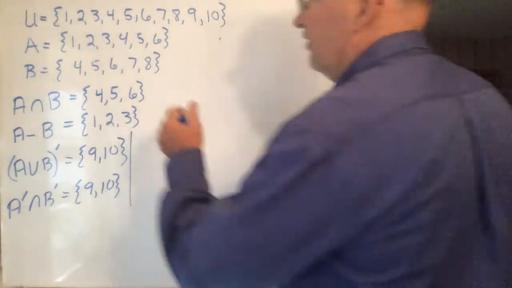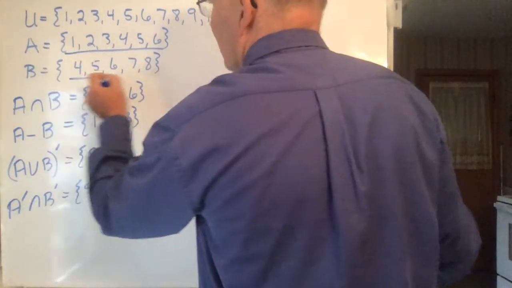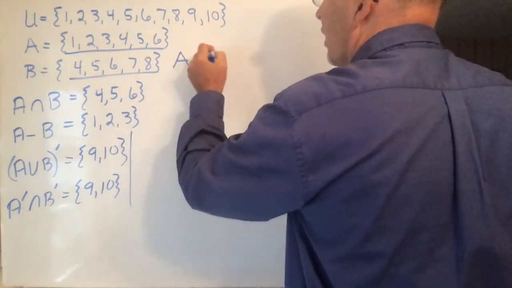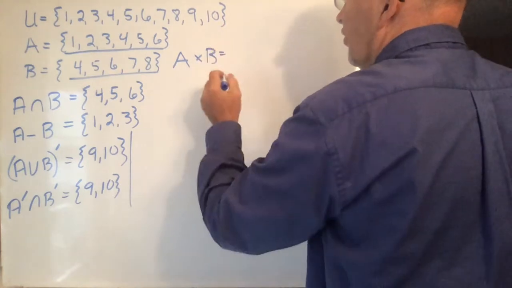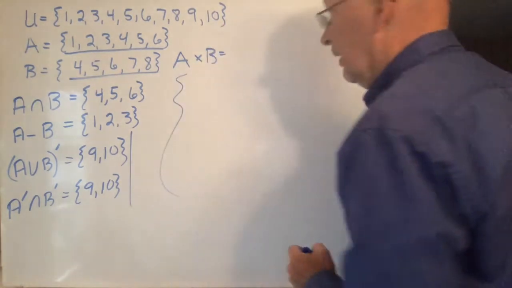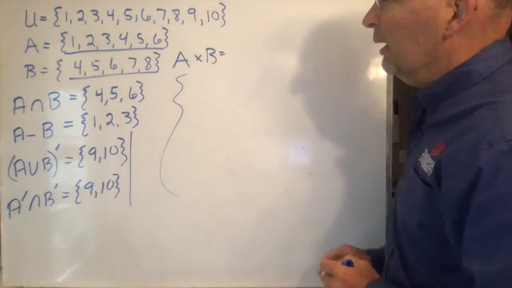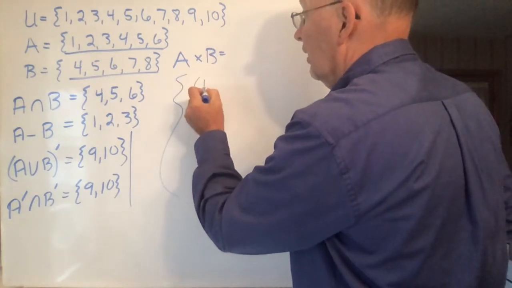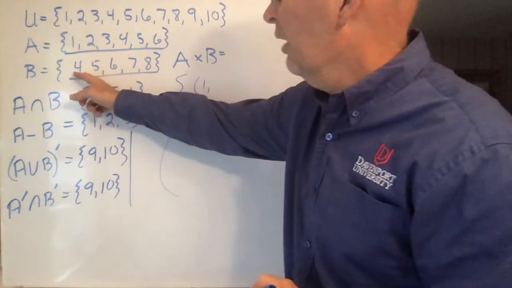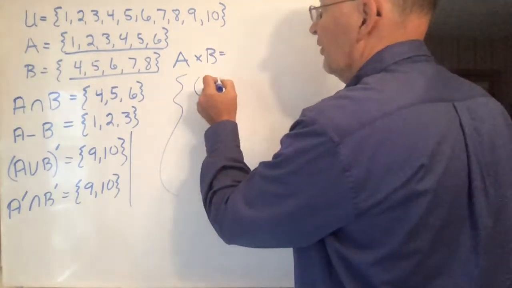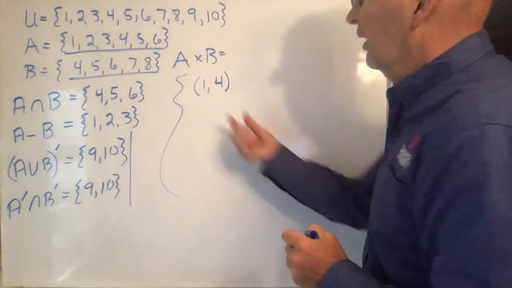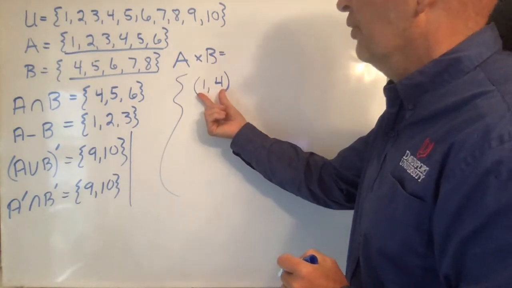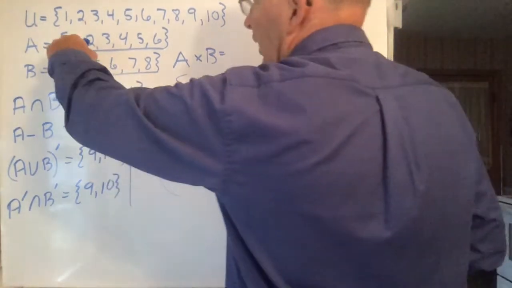Now we have this set which is A, and this set which is B, and now A cross B is all the ordered pairs we can get by taking one element of A as the first element of our ordered pair, and then an element of B as the second element of our ordered pair. So here they all are. It's all these ordered pairs, kind of like points on a plane. So there's 1, 4.